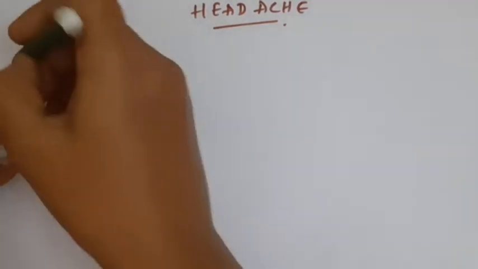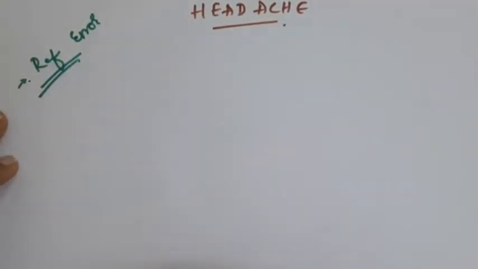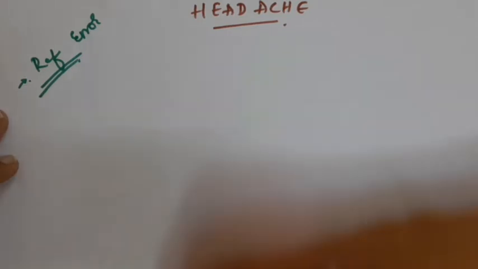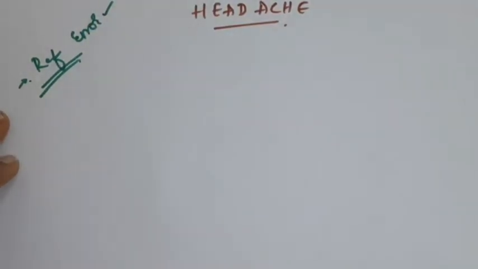What will be the peculiar feature when the patient has refractive error as the cause? The patient will have asthenopic symptoms along with the headache, which worsens by the end of the day or by near work, and the headache is more common in the occipital region. These are a few features of headache when the cause is refractive error.